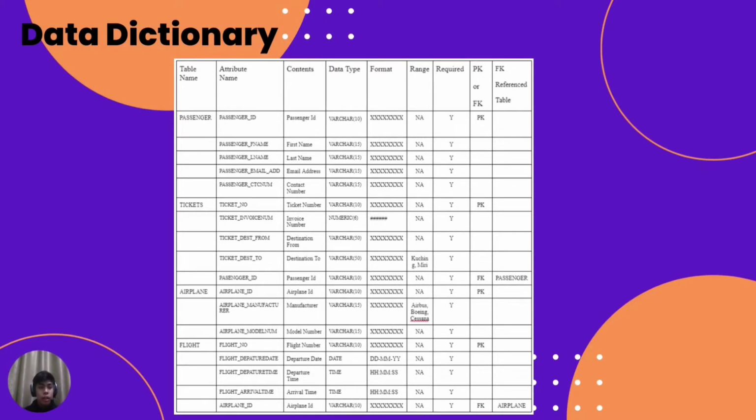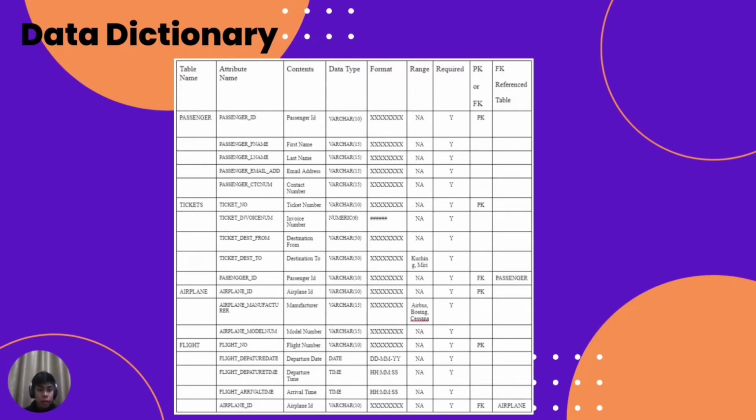Next is the data dictionary. From the ERD, we can explain it in a data dictionary. It is easier to understand. Firstly is passenger. In passenger, we have the attributes passenger ID, passenger first name, passenger last name, passenger email, passenger contact number, and the PK for passenger is passenger ID.